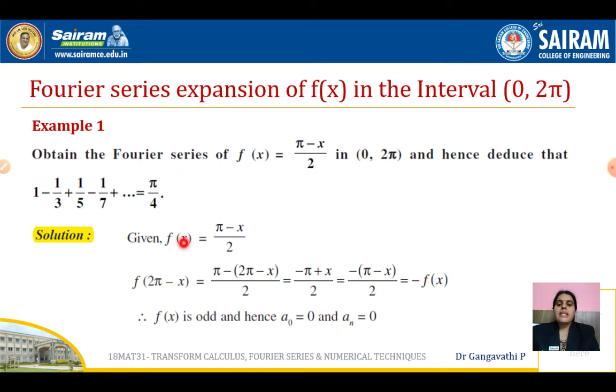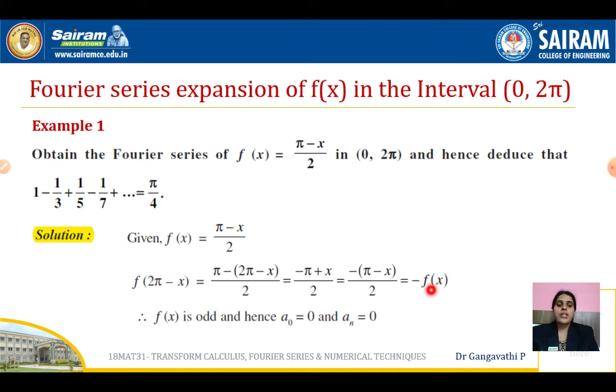So let us replace x by 2 pi minus x. On the other side also, let us do the same thing: pi minus of 2 pi minus x, by 2. Now let us simplify. Minus 2 pi plus pi gives us minus pi, minus of minus is plus x, divided by 2. Take out the minus as a common term: minus of pi minus x by 2, and that is equal to minus f of x. Because pi minus x by 2 is the given function f of x.